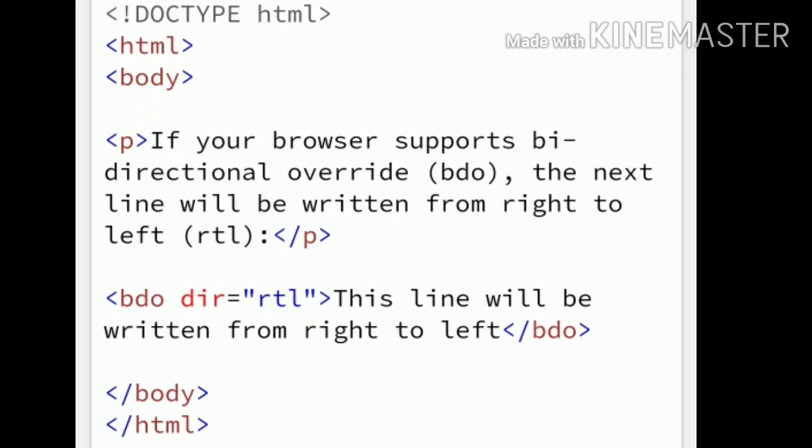After that, you start the BDO tag with direction equal to RTL within double quotation marks. Then write the text, and close the BDO tag. This line will be written from right to left.